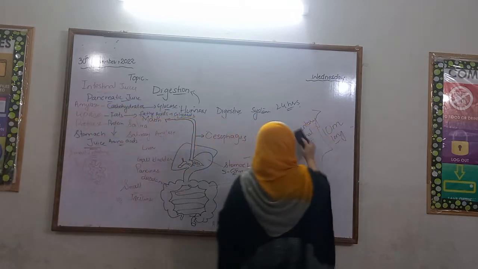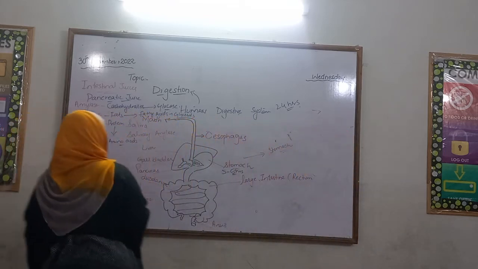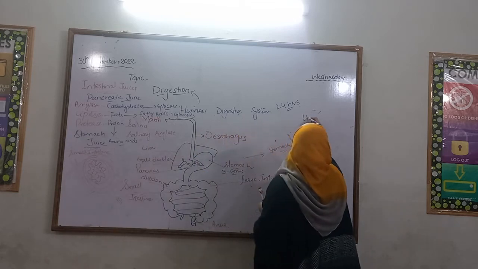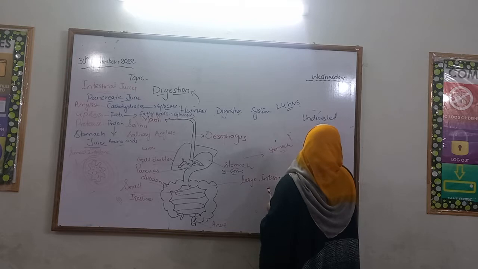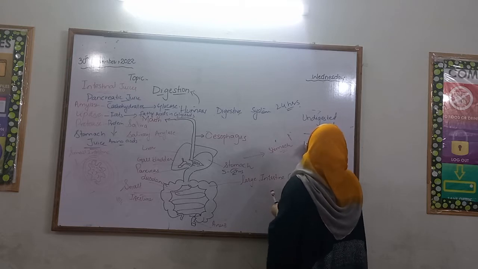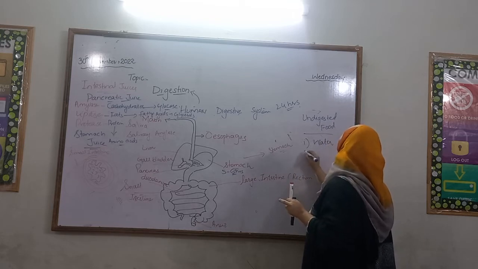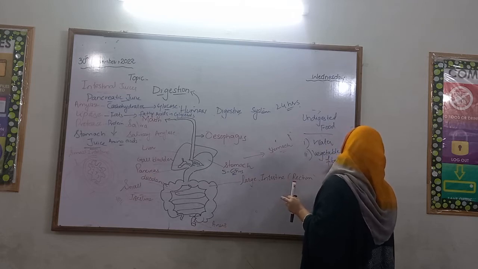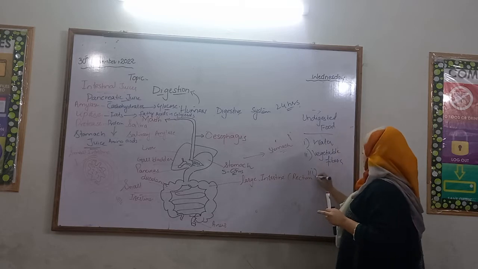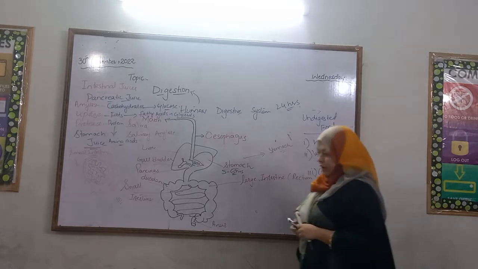The undigested food that passes from the small intestine to the large intestine will contain water, vegetable fibers, and cellulose. It is a plant material which cannot be digested in the human alimentary canal.